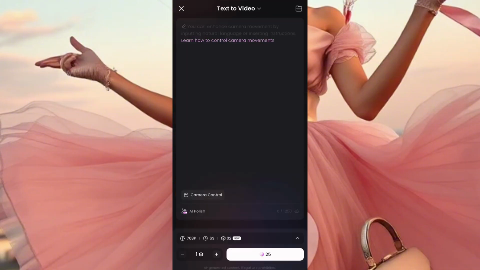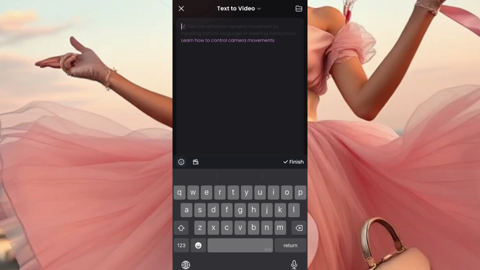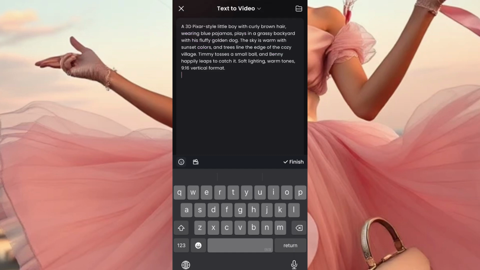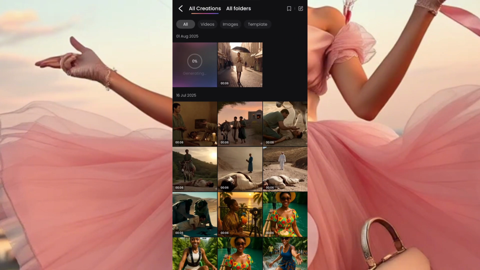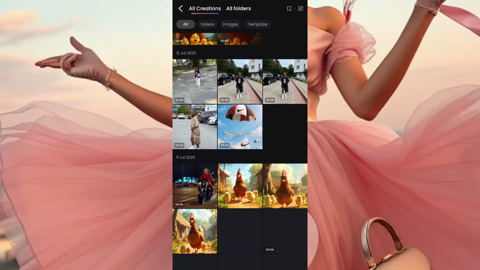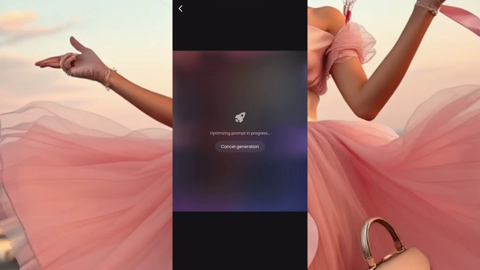Click. Now here, I'll paste my prompt, the prompt I copied from ChatGPT. So prompt number 1, copy and paste. We paste the first, then I click on finish, then I click on generate. I'll wait for it to generate. Now you can see my generations here. I've been generating on this app, and they are good when it comes to visuals. So when it's done generating, I'll show you how it looks.